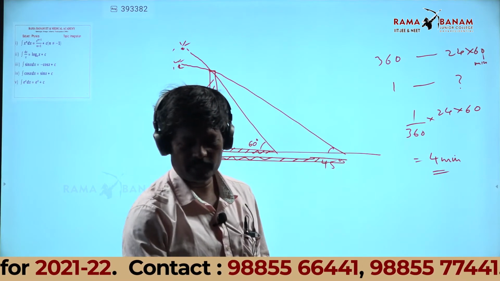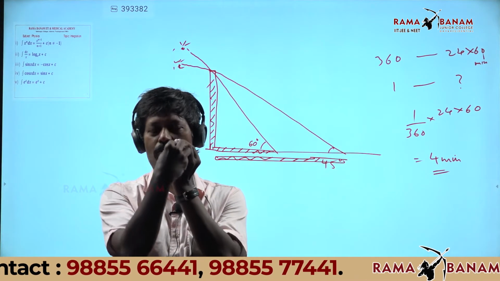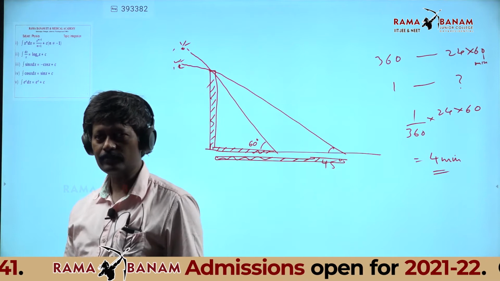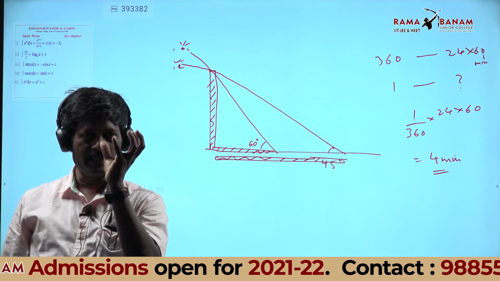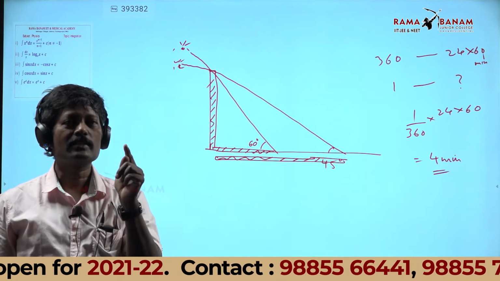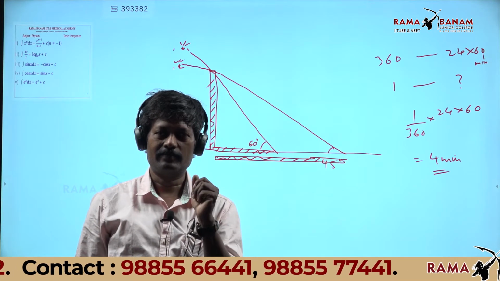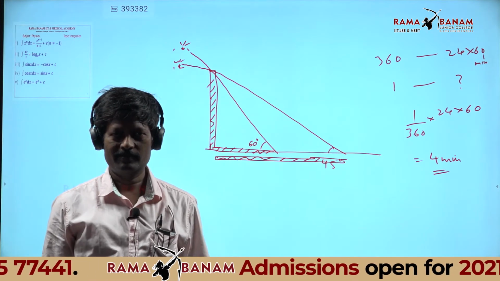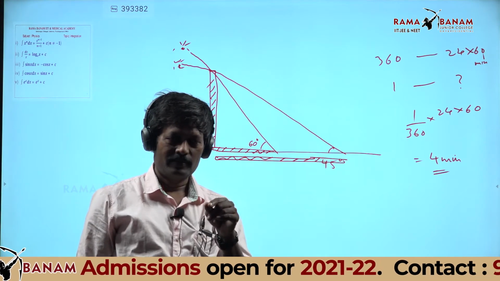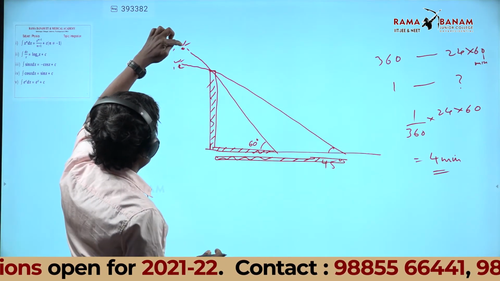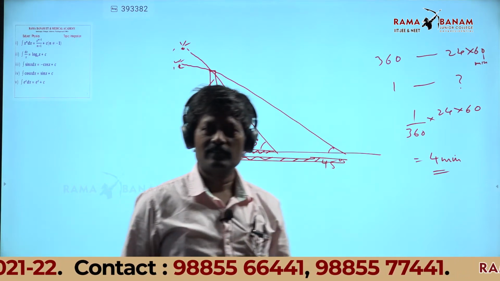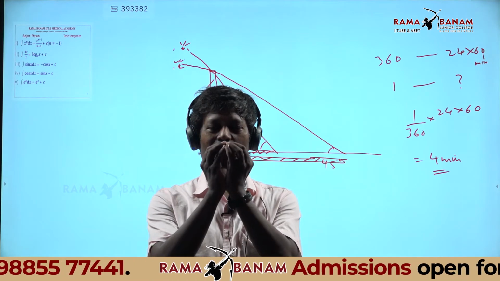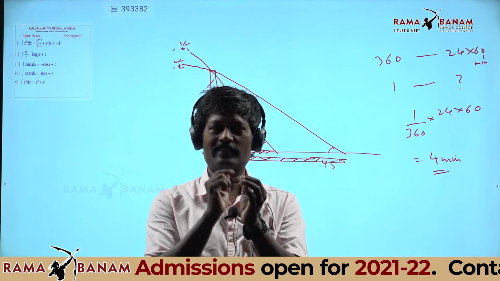Now, what is the meaning of that? When the sun comes from one longitude to another longitude, it will take 4 minutes of time. That means when the earth rotates 1 degree, the time lapsed is 4 minutes. If it turns 2 degrees, time lapsed is 8 minutes. Very important. Now we say that sun has gone down. Actually, earth rotated. That is the meaning. Sun is there only. So earth rotated by how many degrees we have to check.